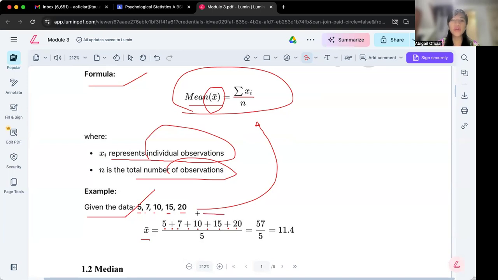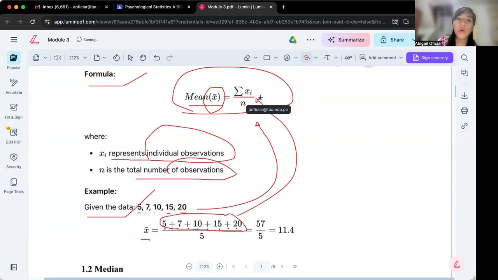The formula says we need to get the sum of the individual observations, then divide that by n, the number of observations. All in all, we have 1, 2, 3, 4, 5, so n is 5.